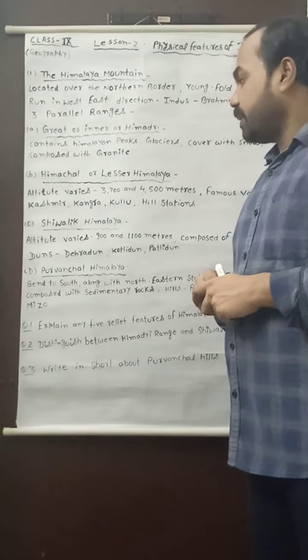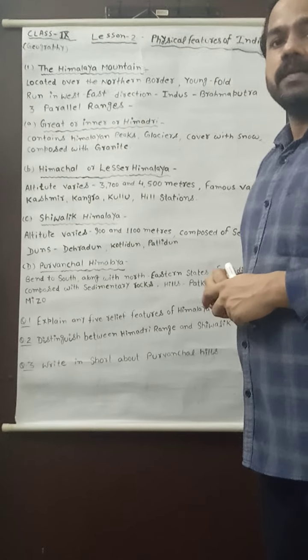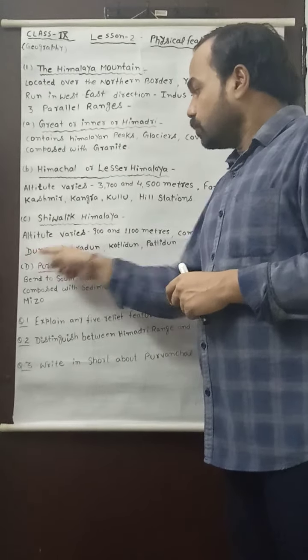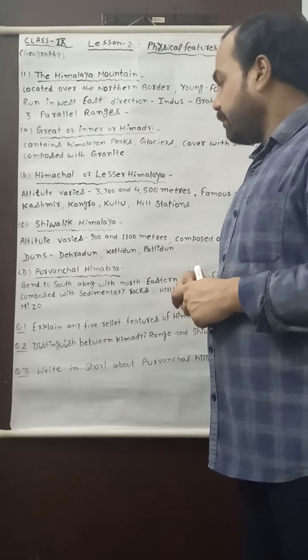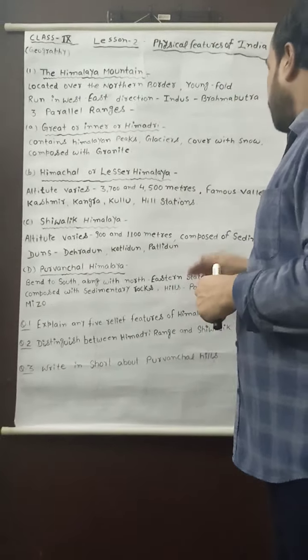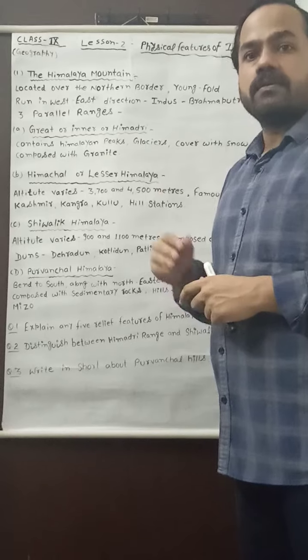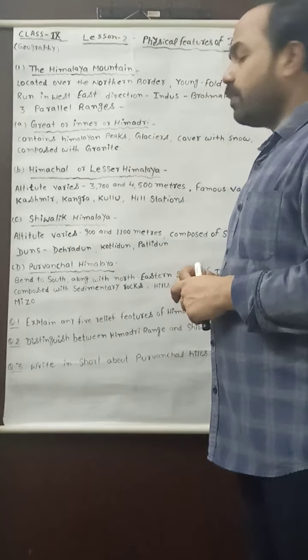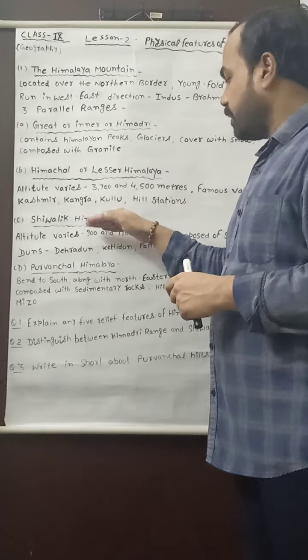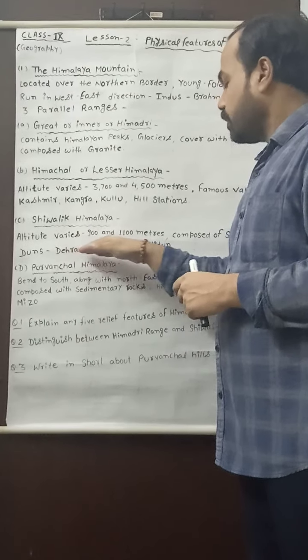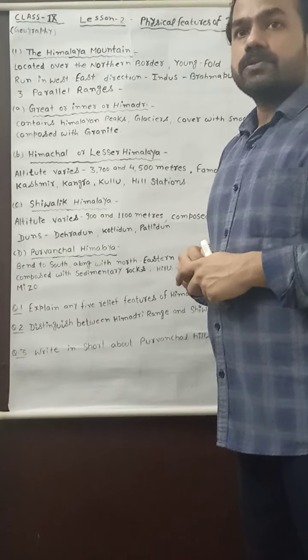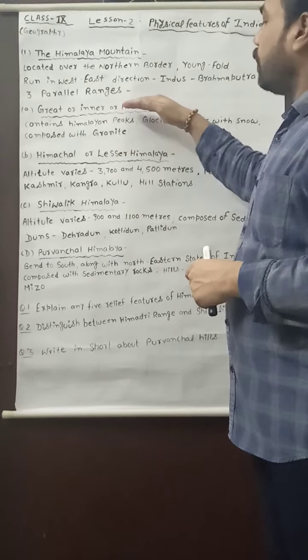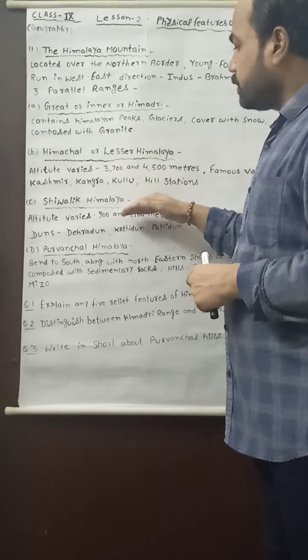And one more very important thing about Shivalik Himalaya is that it is also very important for dunes. Dunes are a type of valley where we find the presence of sediments. And various dunes are important. The dunes which are located in Shivalik Himalaya are Dehradun, Kotli Dun and Patli Dun. So you may see that these are the three parallel ranges of Himalaya.